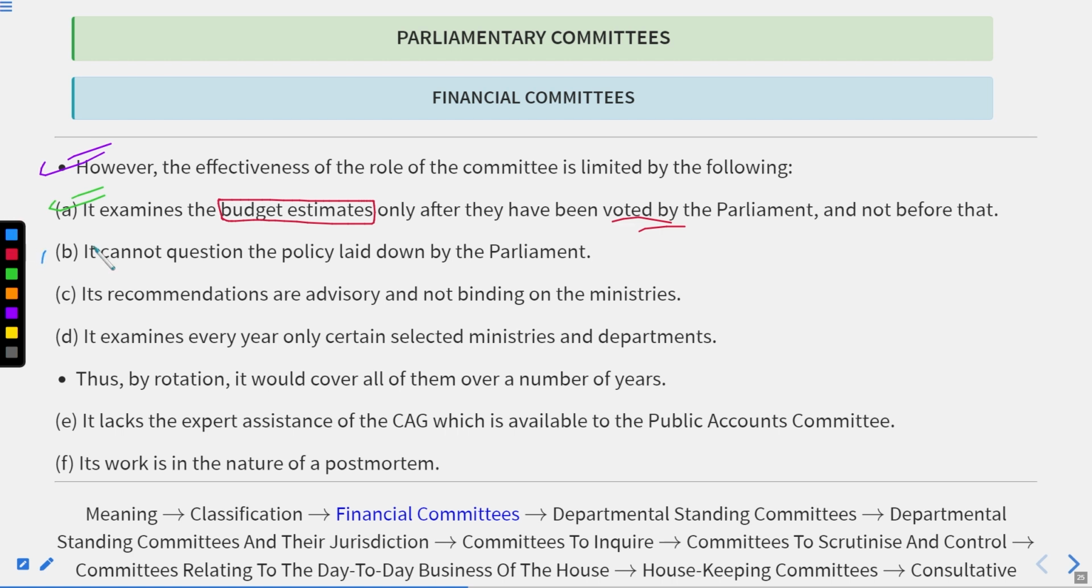Second, it cannot question the policy laid down by the parliament. It means the same limitation that was already in the Public Accounts Committee, that a question on the policy could not be raised. Okay, after this,